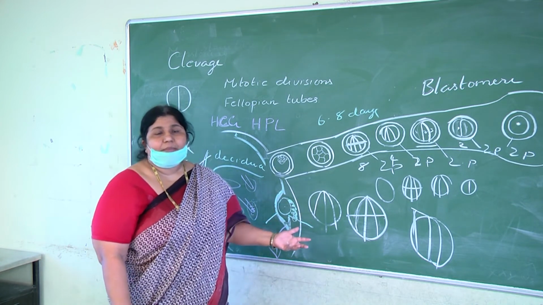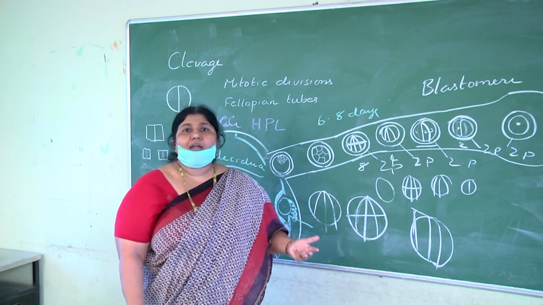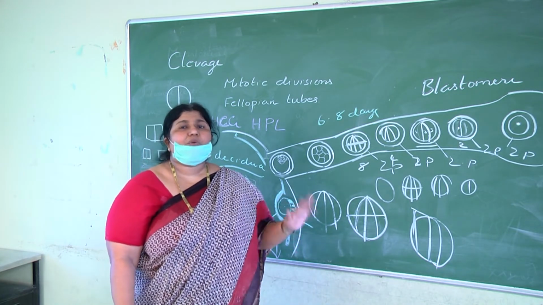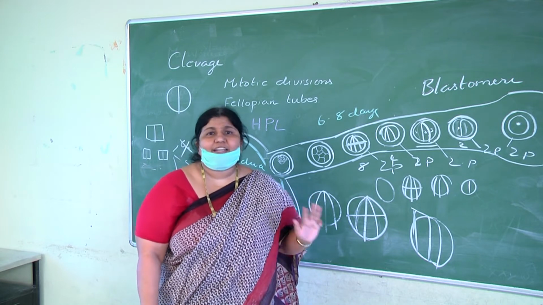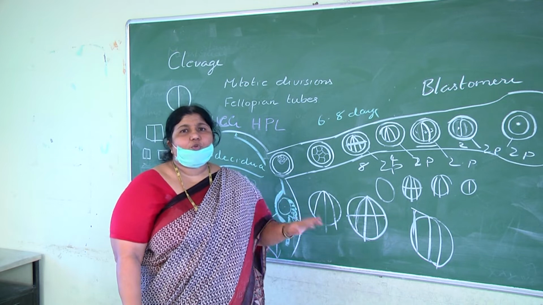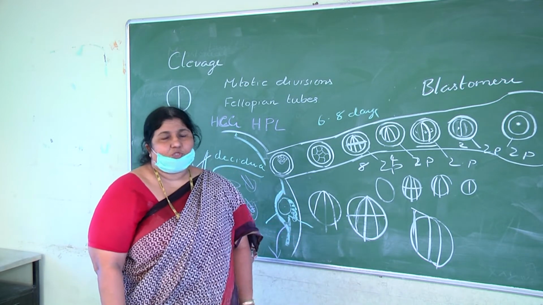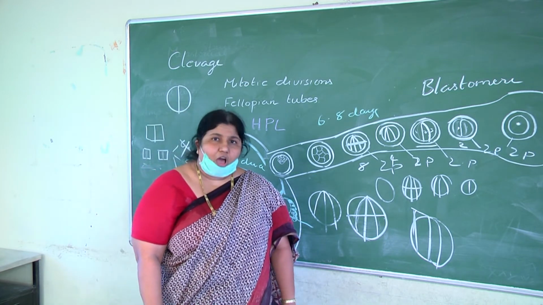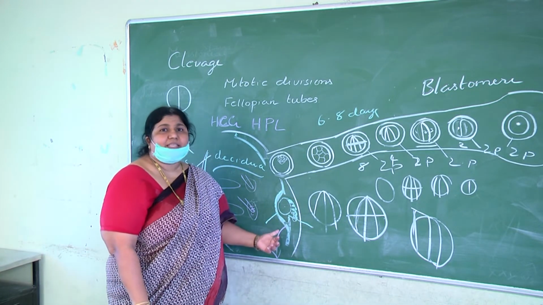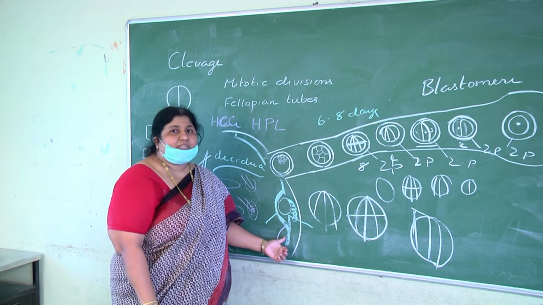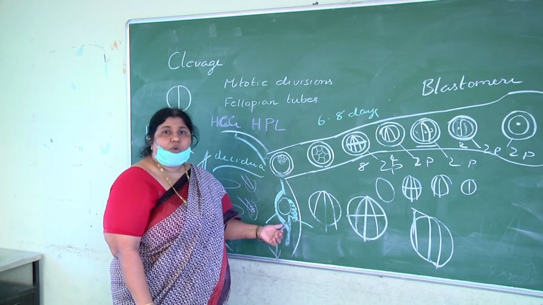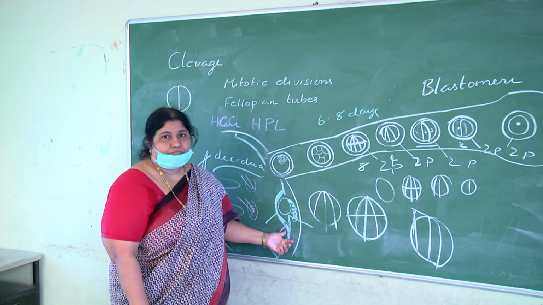But before 3 months, the placenta is also not there, and if ovariectomy is done, along with the ovary the corpus luteum will also be gone, and there will be no progesterone to maintain the endometrium. So the pregnancy will be lost. Very beautiful bit. Once in the AIIMS exam they asked, and the same is repeated in many exams, children. So you have to go through all the bits thoroughly.